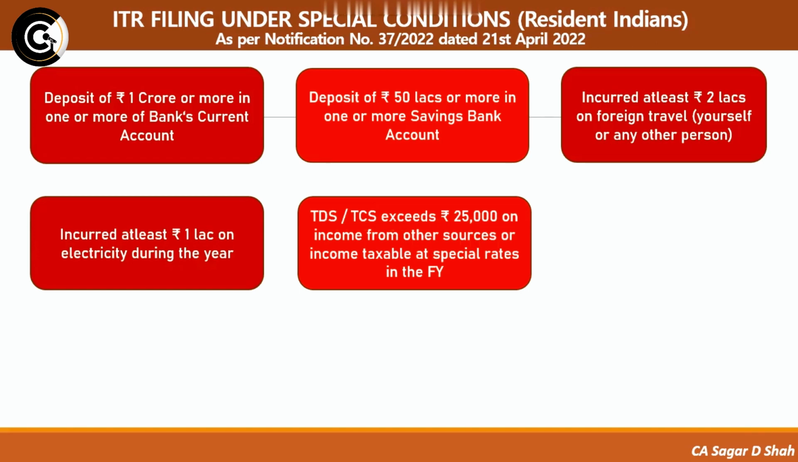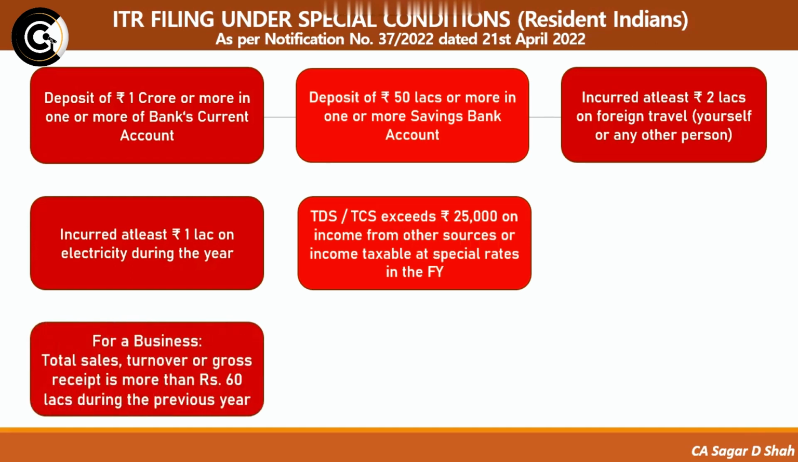income tax return even if the total income does not exceed rupees 5 lakh, which is the basic threshold limit above which the tax starts getting deducted and tax has to be paid at the applicable rate. The next condition is for a business as a whole. If their total sales, turnover or gross receipts, which simply means the gross income earned during the financial year, is more than rupees 60 lakh, then they have to file the applicable ITR.